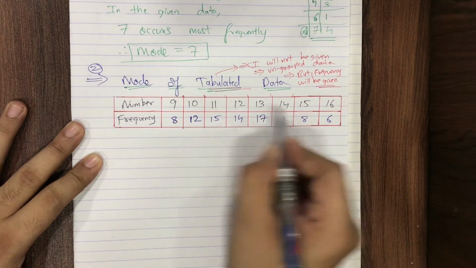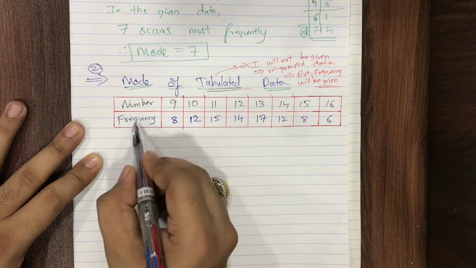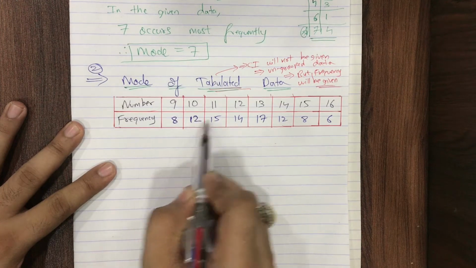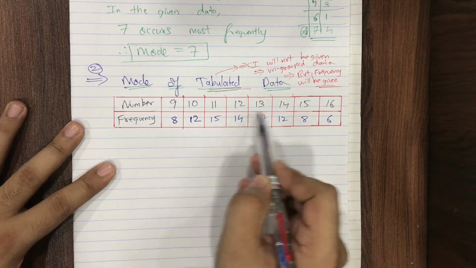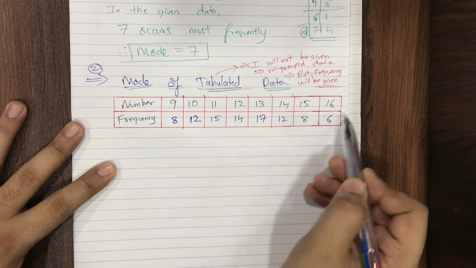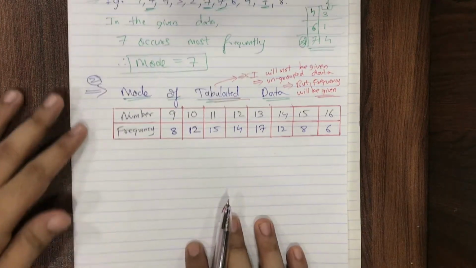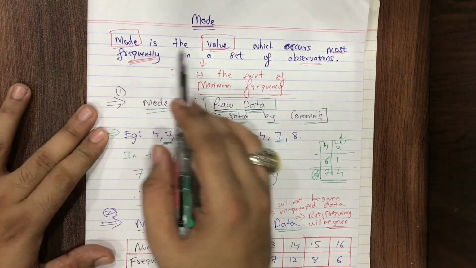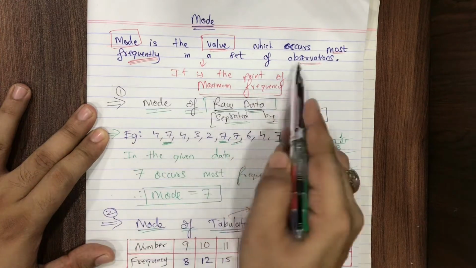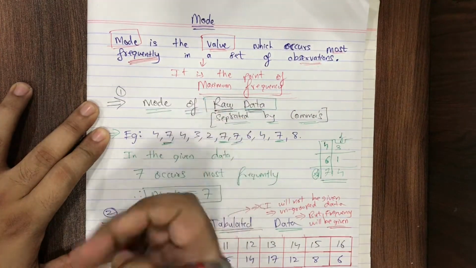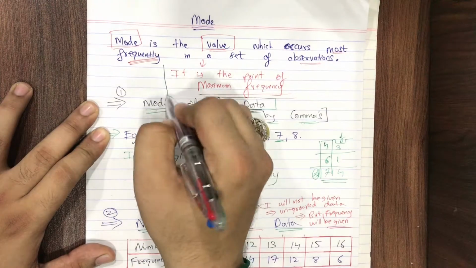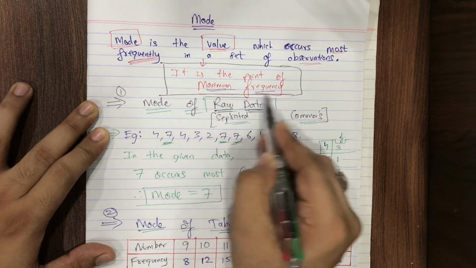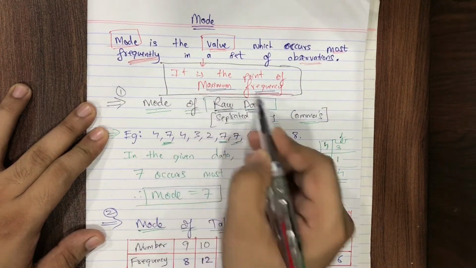See, a number or any quantity or data is given here and the frequency is given. That means number 9 is occurring 8 times, number 10 is occurring 12 times, number 11 is occurring 15 times, and so on. Number 15, 8 times, number 16, 6 times. Once again, let's see the definition, students. Mode is the value which occurs most frequently in a set of observations. And precisely, it is the point of maximum frequency. It is the data with the maximum frequency.